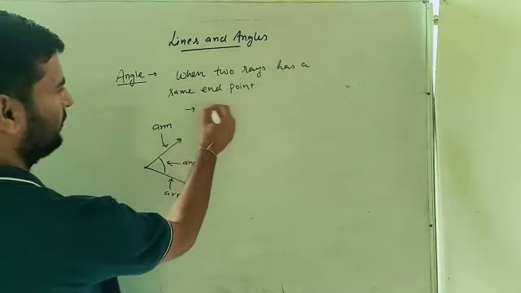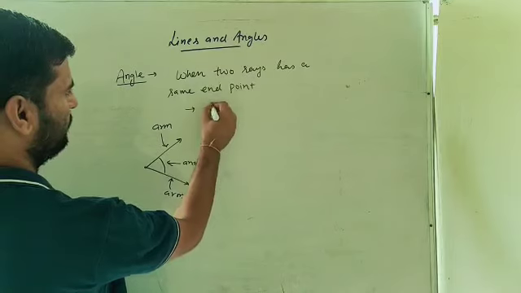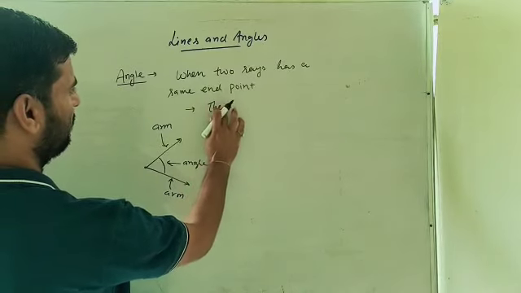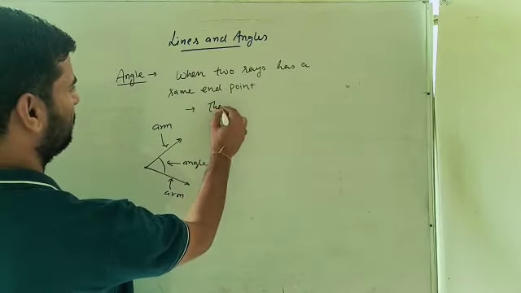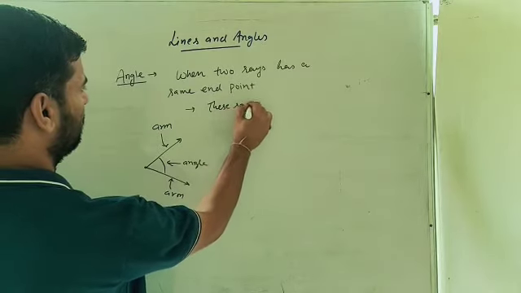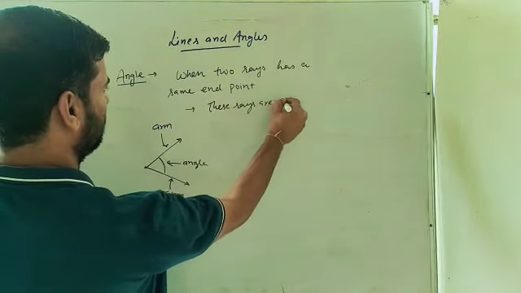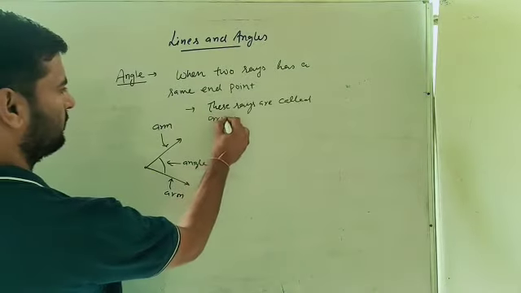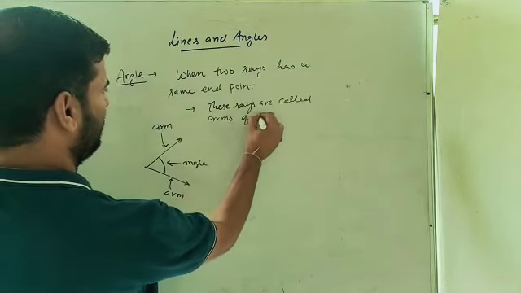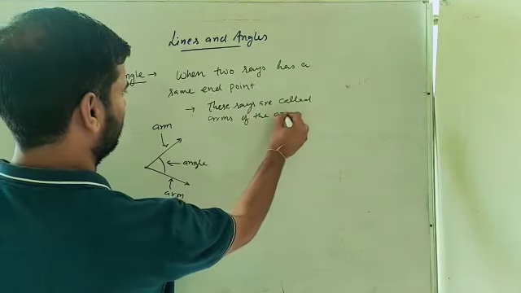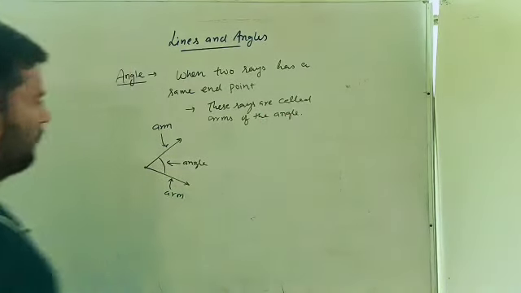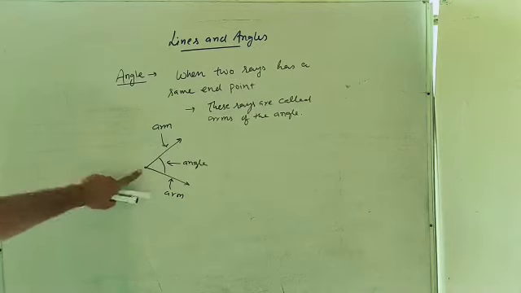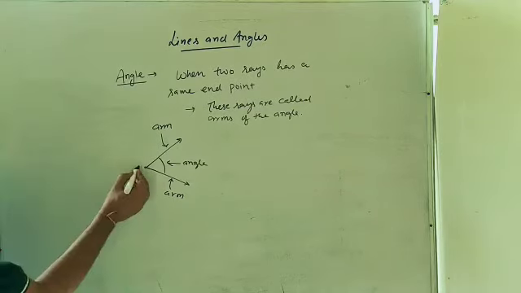So you can say these rays are called arms of the angle. Clear? So this common endpoint is known as the vertex.